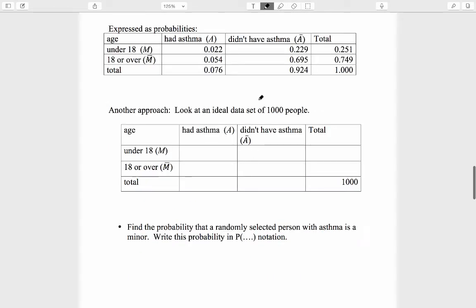Finally, we come to our most useful way of representing this information, which is in terms of an ideal data set of a nice round number of people. Let's look at an ideal data set of 1,000 people. Where did I come up with the idea of 1,000 people?